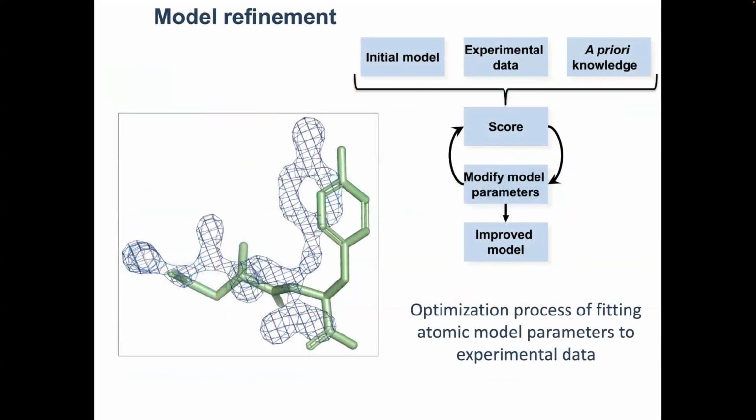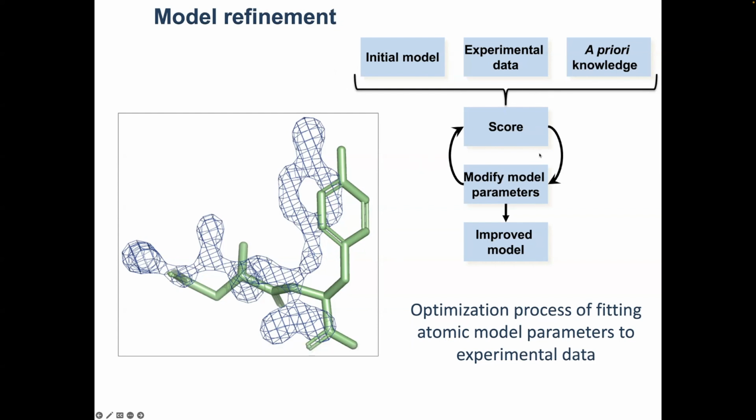Right, now a little bit more detailed view: what is refinement? Refinement is basically an optimization process of fitting your atomic model to experimental data. So it requires a model, experimental data, and some extra information to help refinement.